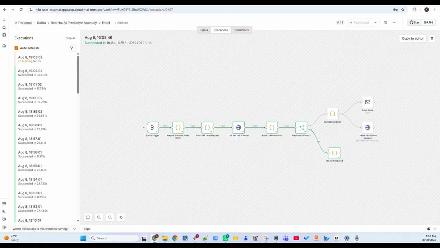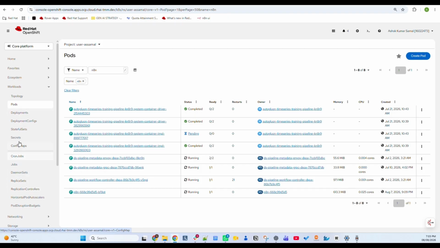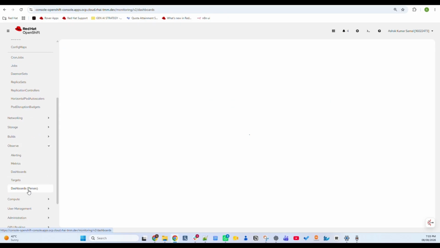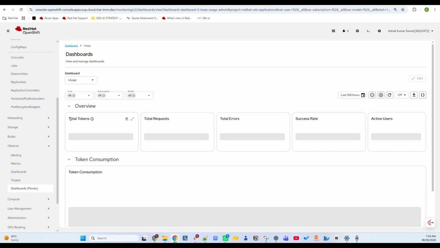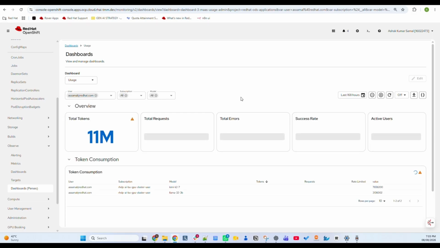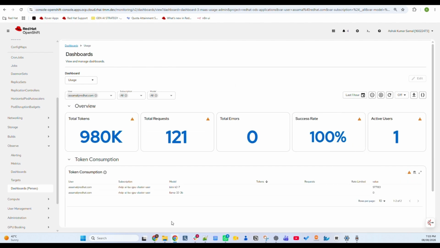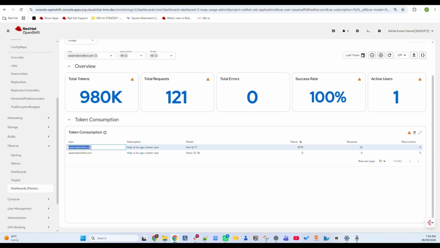Now let's go back to our AI platform, Red Hat AI, and look at the observability dashboard, right? So I'm in OpenShift right now, I'm in Observe, and I'm in the dashboard. If I go to the usage, let me select my user ID at Red Hat. This is my user ID at Red Hat. And let's make it the last 1 hour. In the last 1 hour, because I was running this application, this is me, and the model I'm using is Kimi 2.7, I have almost consumed 1 million tokens, and I have already sent 121 requests, right? So this is just one application, and I'm already consuming 1 million tokens for this one, right?